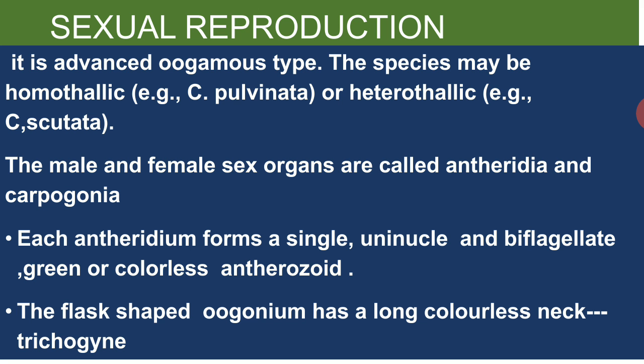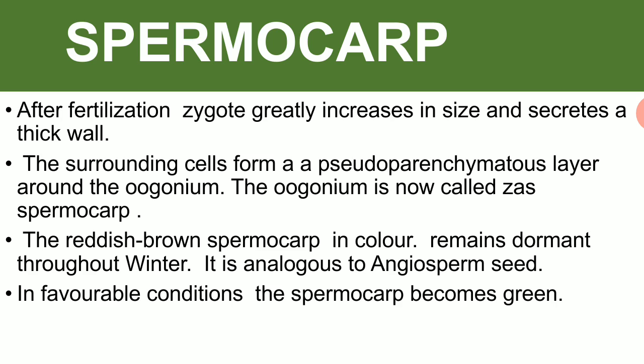Sexual reproduction is advanced oogamous type. The species may be homothallic, just like in Coleochaete pulvinata, or heterothallic, like Coleochaete sieboldii. The male and the female sex organs are called antheridia and carpogonia respectively, and the carpogonium bears the trichogyne at its apex. So the structure of the sexual reproductive organs is just like the red algae. Spermocarp is the unique feature of the coleochaete, not found in other algal classes.